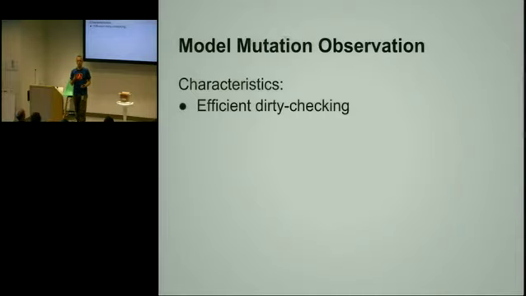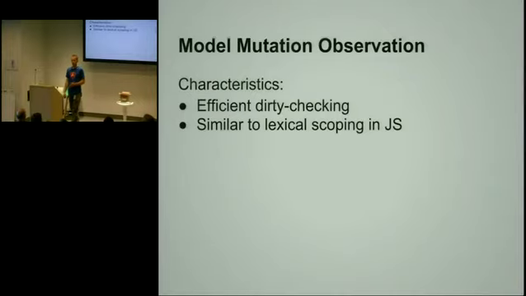There are no other facilities in JavaScript that would tell you reliably that this part of the model changed. So what we do is efficient dirty checking. Sounds crazy, but trust me, it's not as inefficient as dirty checking sounds.